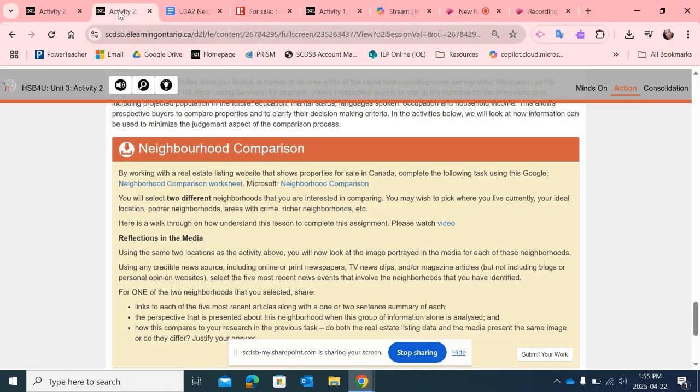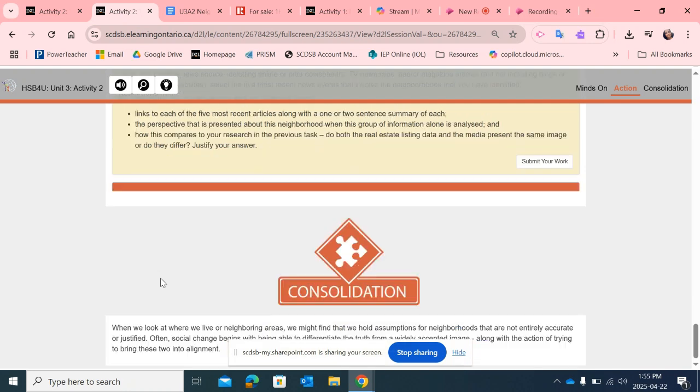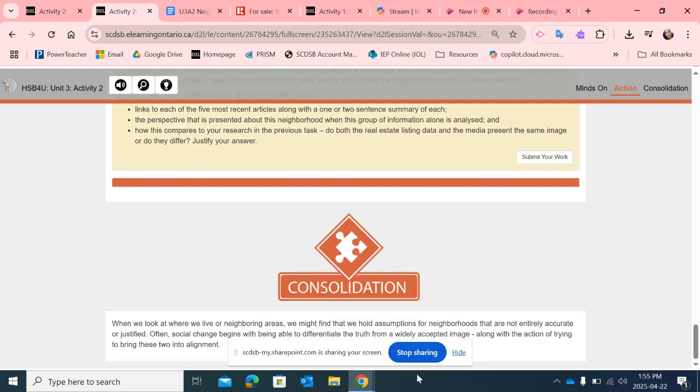So this is a fun way to look at different parts of Canada or Ontario, wherever you want to look. Maybe there are 2 different provinces and comparing, doing a little neighborhood comparison and looking at the demographics and statistics around you. All right, enjoy this lesson, and I look forward to seeing what you produce.